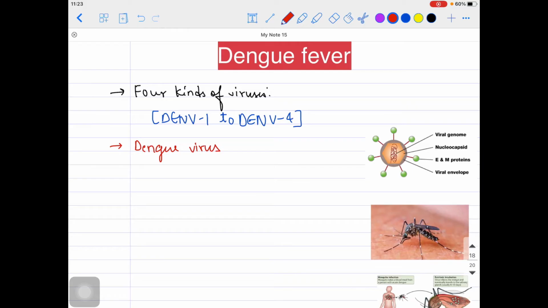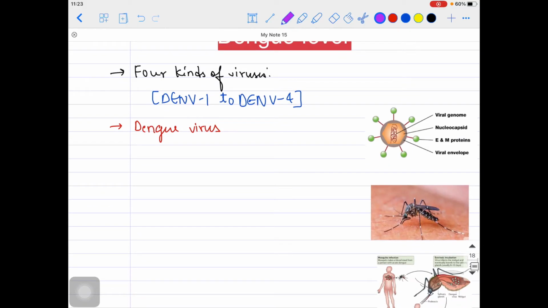A bit about the structure of this dengue virus. This is an enveloped, positive single-stranded RNA virus, guys.